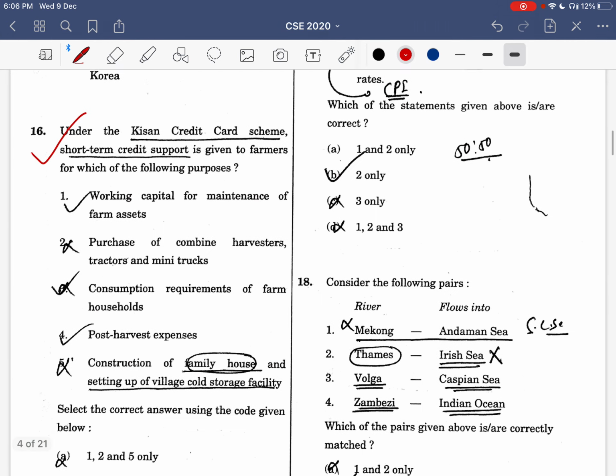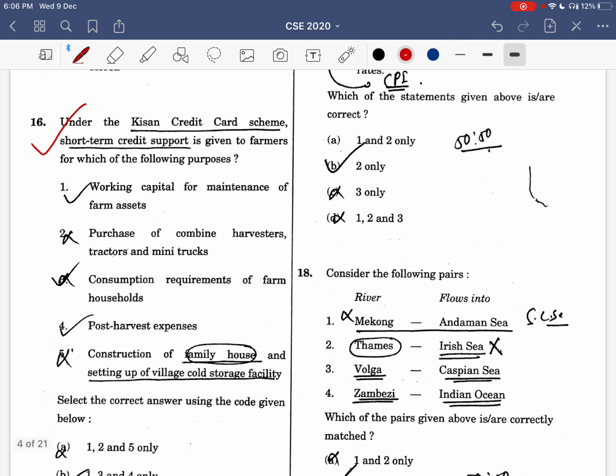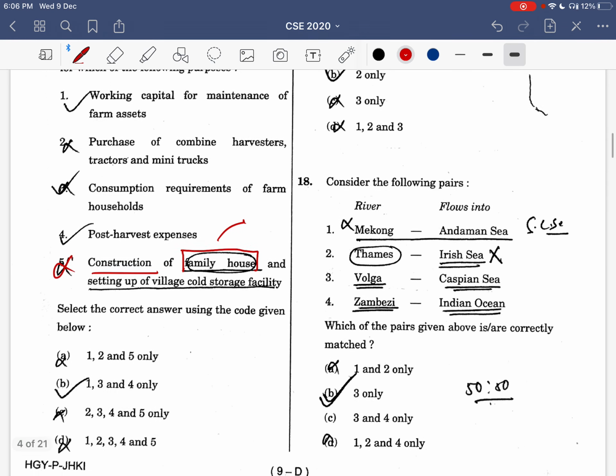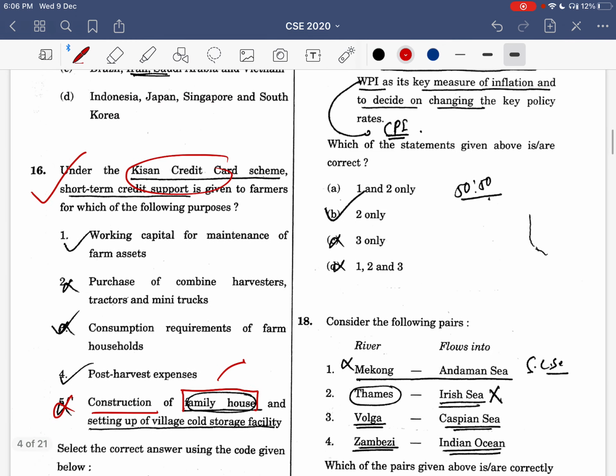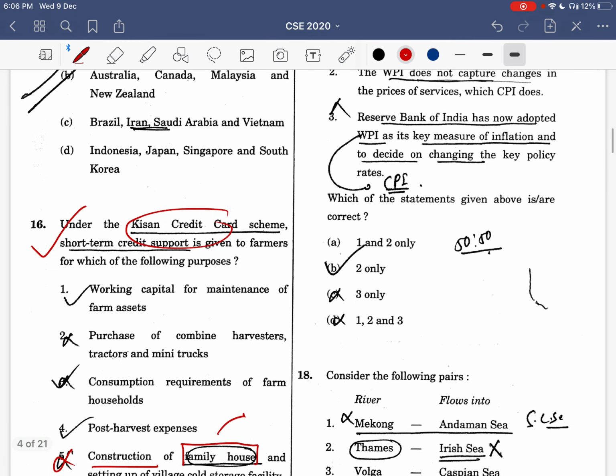Similarly, this question is a very unique question for me because my father is a bank employee. I heard through him that in KCC, Kisan Credit Card, construction of a family house can't happen. So first I eliminated option fifth, and when I eliminated fifth, these all got eliminated, and my option B was correct, and this answer was correct also.